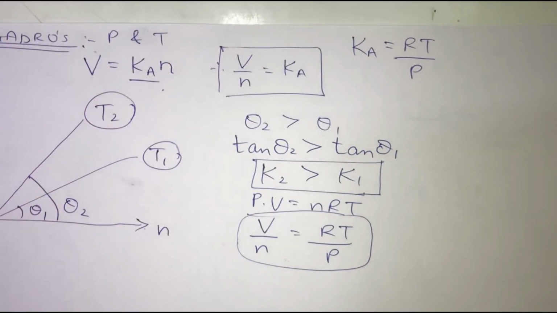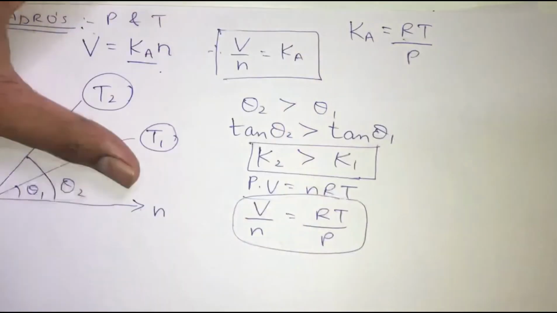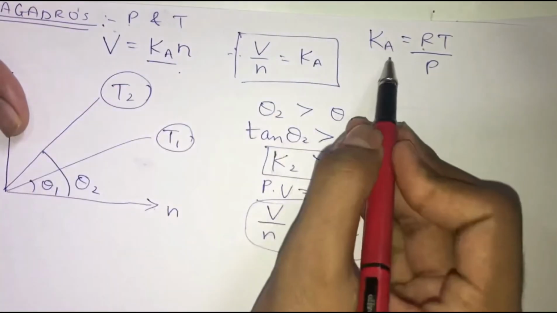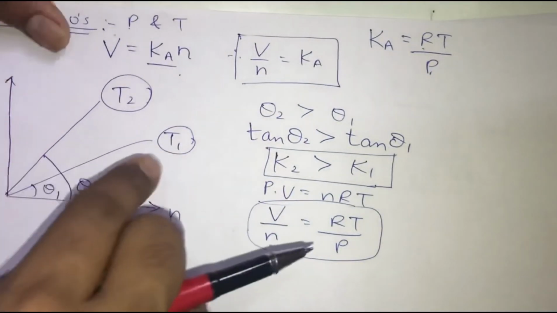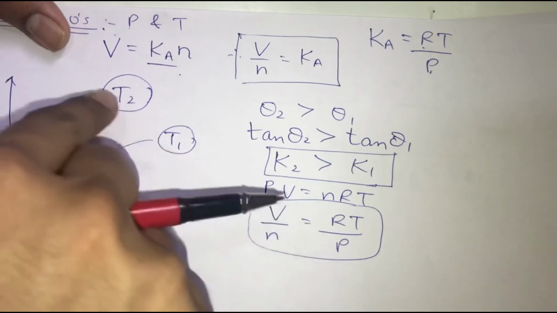Now, here the R is already a constant value, and we are not changing pressure. The pressure is kept constant, so this P and R are not going to change. The only thing that we are changing in this question is the temperature from T1 to T2.